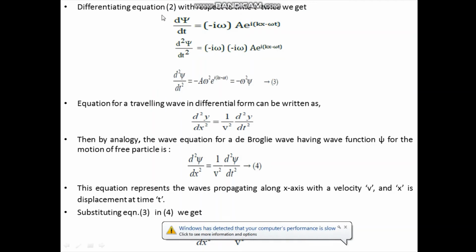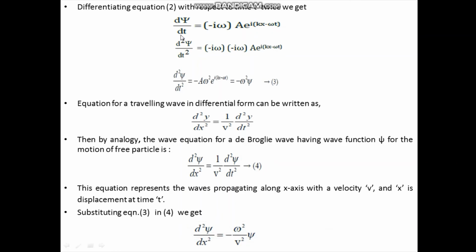Next, differentiate equation 2 with respect to t. So we get d psi by dt equal to minus i omega a exponential i into (kx minus omega t).